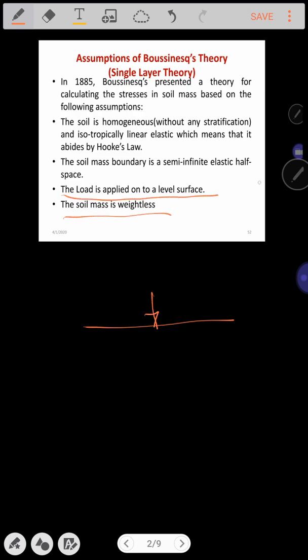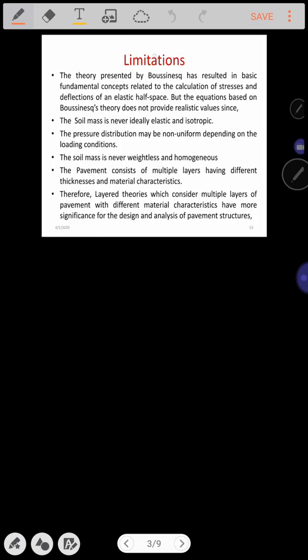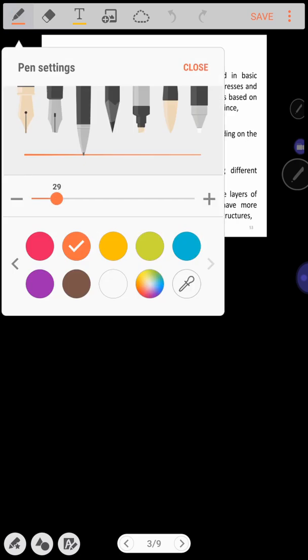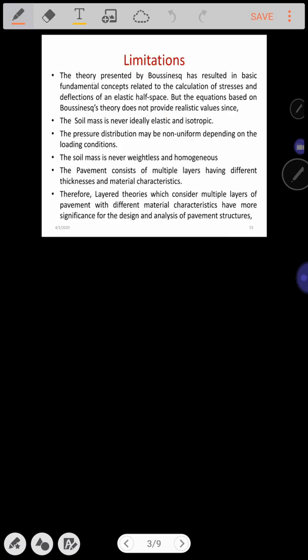Okay, in the next slide, what are the limitations? Whatever assumptions we had made, is it practically true or not? Let us see. The theory presented by Boussinesq has resulted in basic fundamental concepts related to the calculation of stresses and deflections of an elastic half space. But the equations based on the Boussinesq theory do not provide realistic values, since the soil mass is never ideally elastic and isotropic.